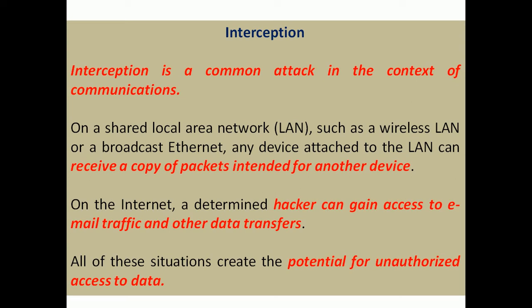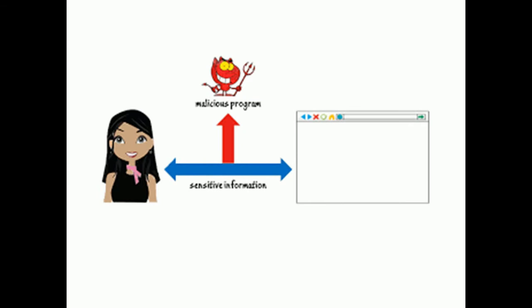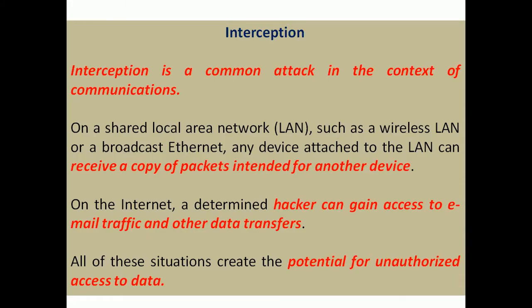While transmitting the data, they will receive a copy of the data. See in this diagram, they will receive a copy of the data between both the intended and authorized parties. Based on that received information, they can modify certain data. So that is called interception.